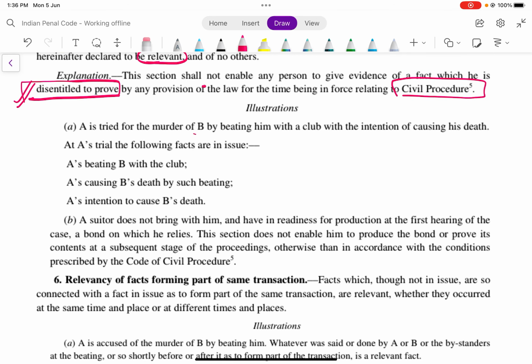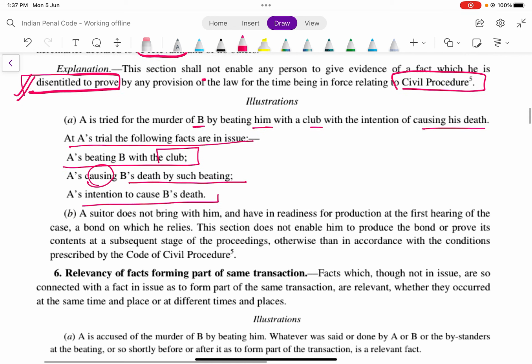A is tried for murder of B by beating him with a club with the intention of causing his death. At A's trial, the following facts are in issue: A beating B with a club, A causing B's death by such beating, A's intention to cause B's death. All these are relevant and evidence can be given of all such facts.